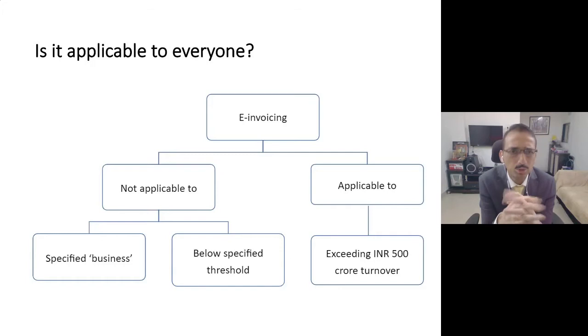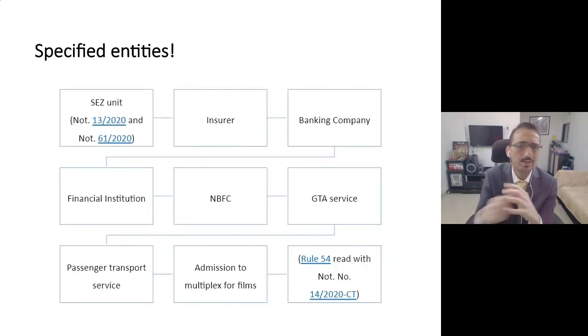And before we get into the aspect of to whom it is applicable, we need to understand to whom it is not applicable, so that then we can zero in on which entities this invoicing scheme or system is applicable to. As all of you are aware, the government has given certain exemptions, correct, and the exemption is given to specified entities. And what the government is saying is that if you are a SEZ unit, this e-invoicing system is not applicable to you.